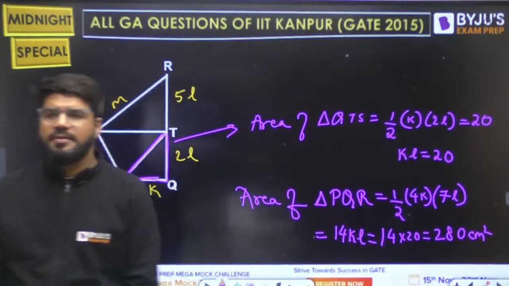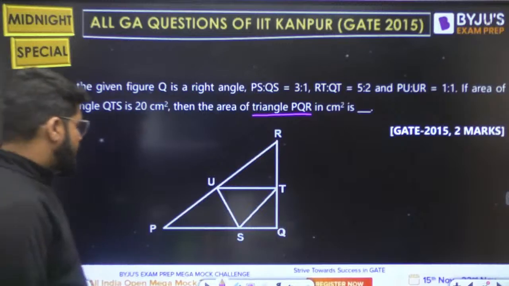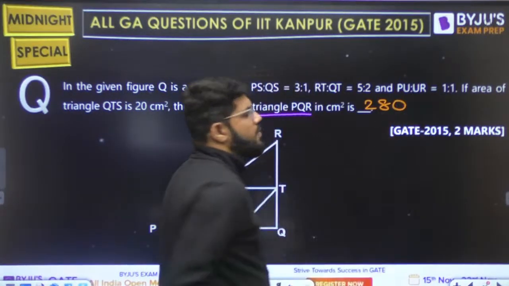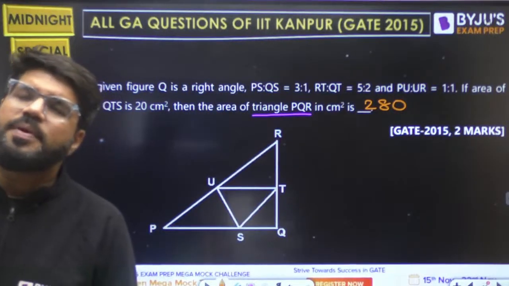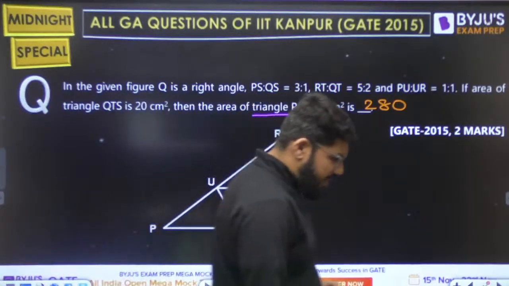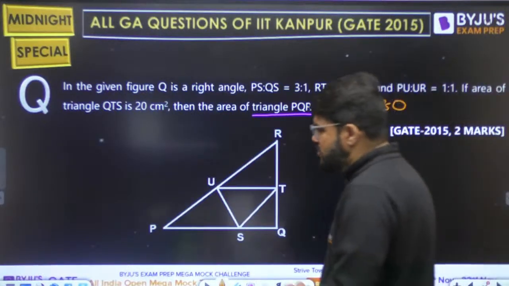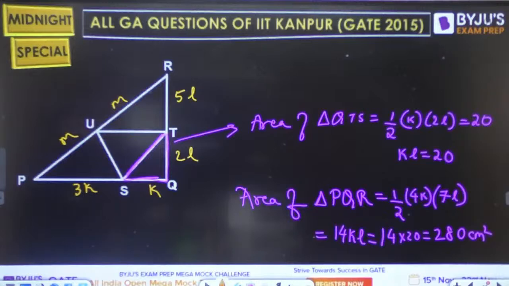This is simple, right? The answer is 280. Simple one. Mensuration question of 2 marks just on the area of triangle. The lengths are not perfectly given, but they are given in ratios, and those ratios were sufficient to get the answer.